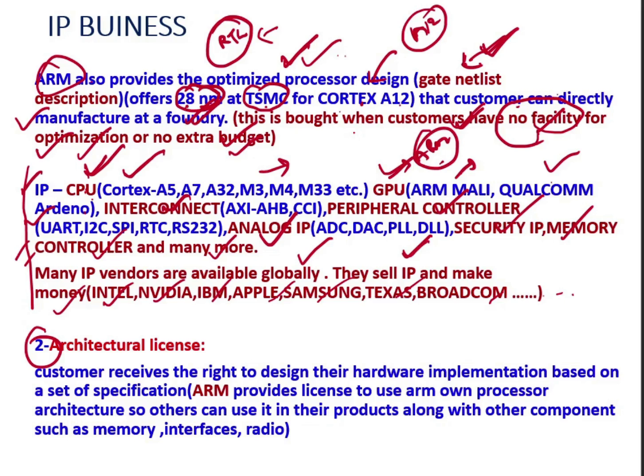They were providing the license for the IP. Then this is the architectural license. What is an architectural license? Here, the customer receives the right to design their hardware implementation based on a set of specifications. See, what is the architecture?